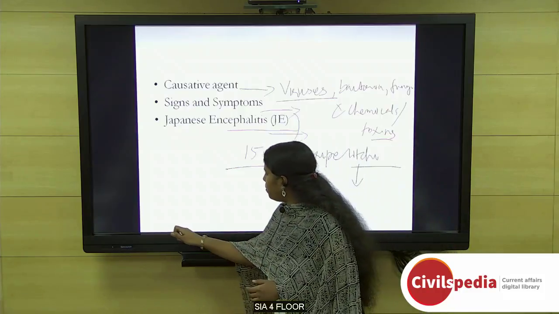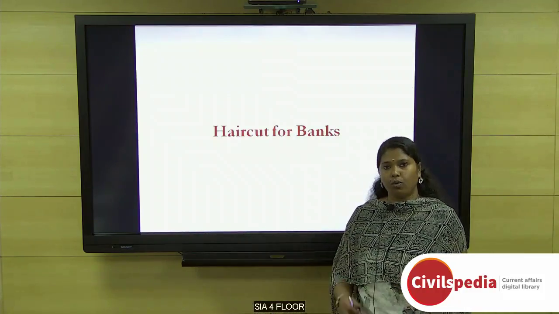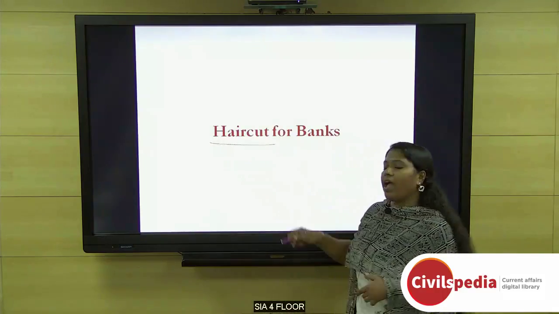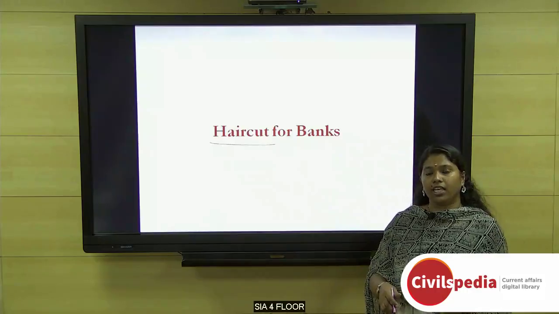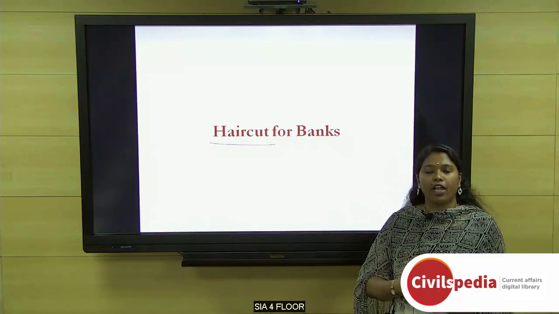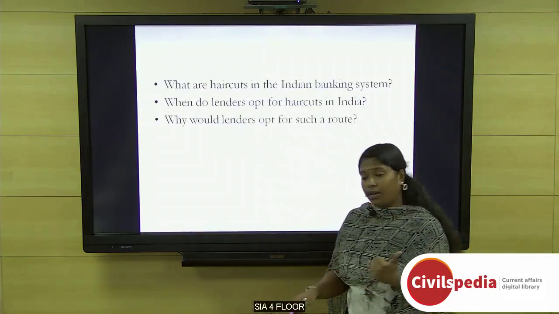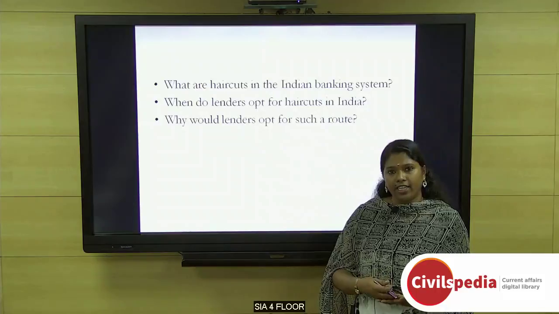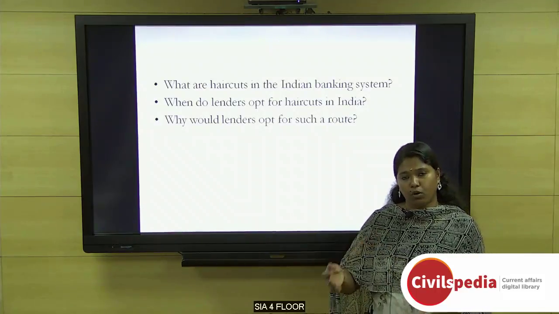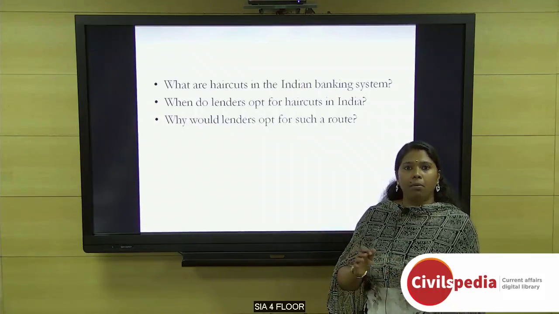Moving to our last topic, haircut for banks. You might be wondering what haircuts have to do with banks. Haircut in the banking sector or in finance means the difference between the loan amount and the actual value of the asset used as collateral. Or, in the loan recovery context, it is the difference between the actual amount to be paid by the borrower and the amount with which he settles with the bank.